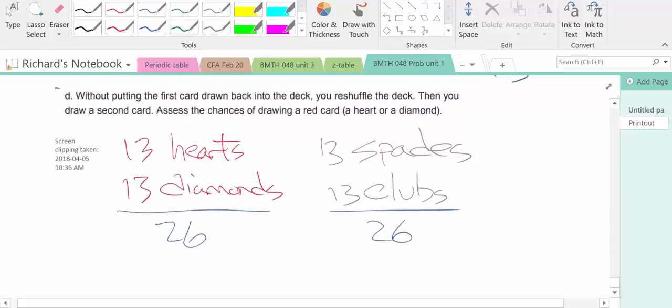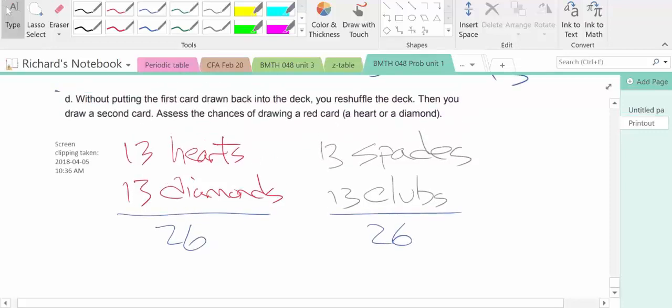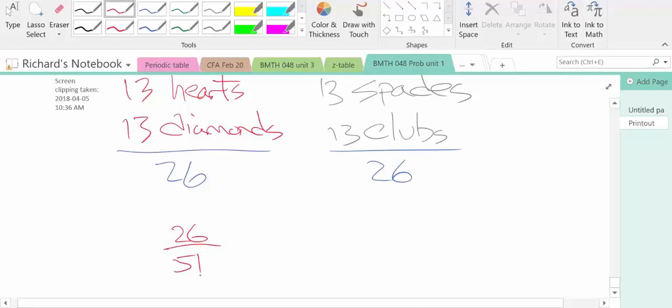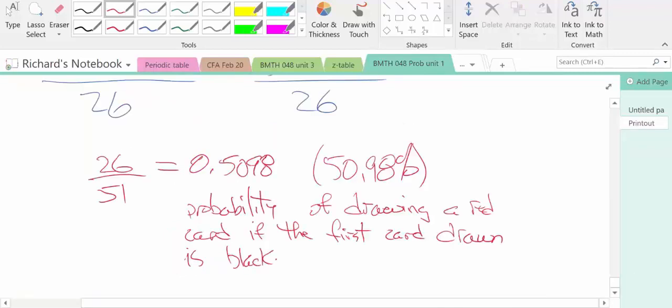So what are the chances of drawing a red card? Well, the chances of drawing a red card, if the first card drawn is black, is there are still 26 red cards in the deck, but there's only 51 cards total left in the deck. So the probability of drawing a red card if the first card drawn was black is 26 out of 51. So 26 divided by 51 is 0.5098, or a 50.98% probability of drawing a red card if the first card drawn is black.